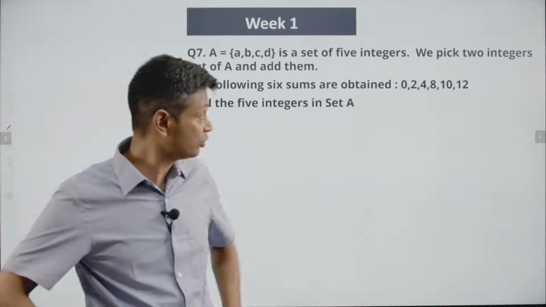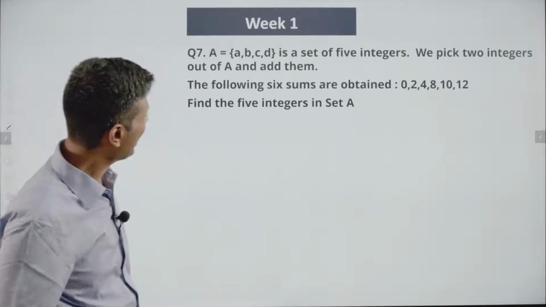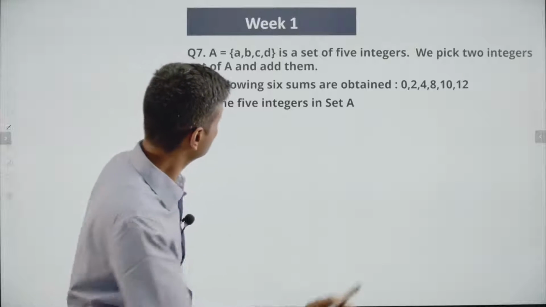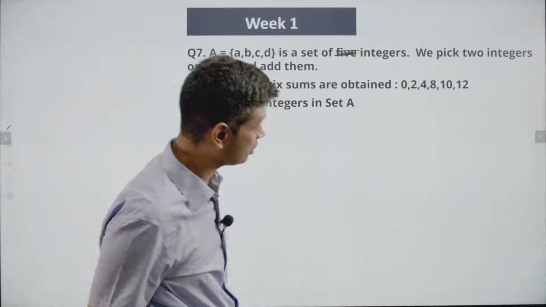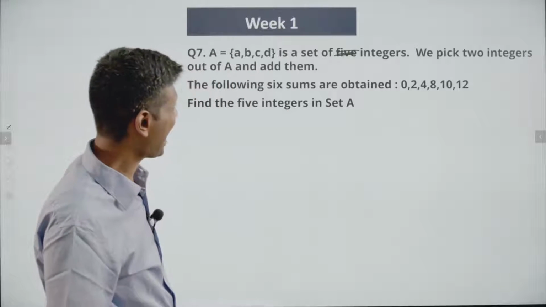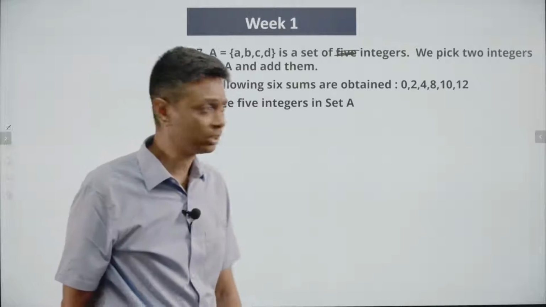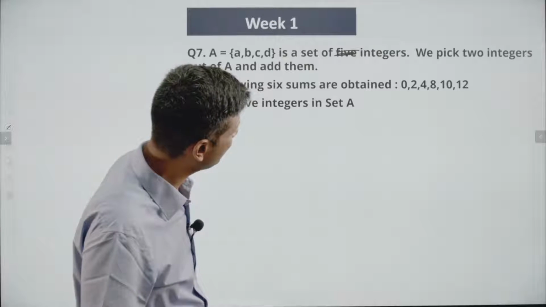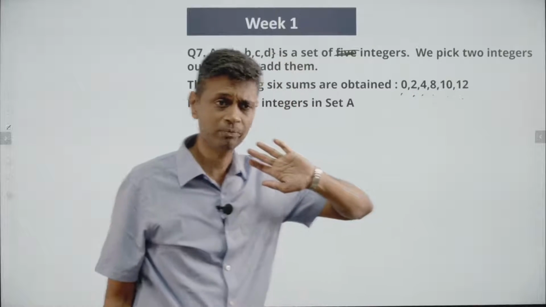Super. I'm going to carry on with this question. This is again a beautiful question. A, B, C, D is a set of not 5 integers, 4 integers. Remember, these are integers, so they can be positive or negative. We pick 2 integers out of A and add them. The following 6 sums are obtained: 0, 2, 4, 8, 10, 12. So 1, 2, 3, 4, 5, 6 different sums are obtained.